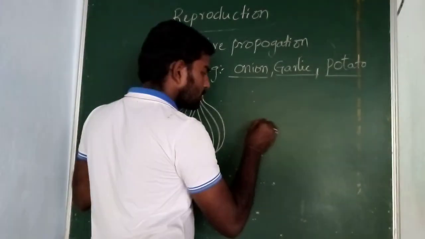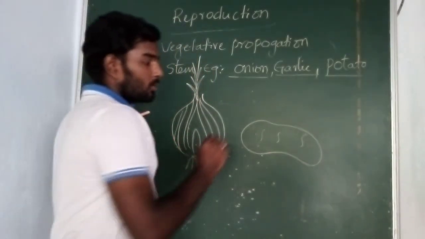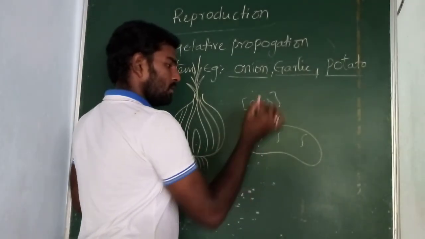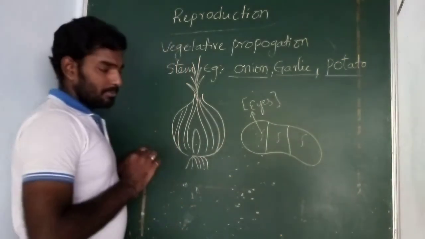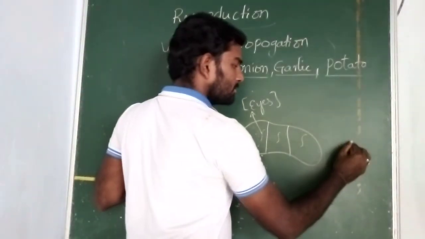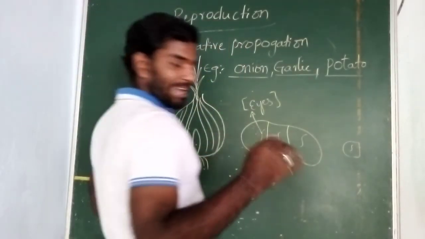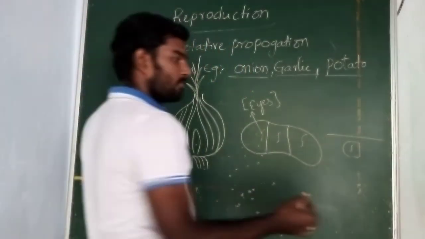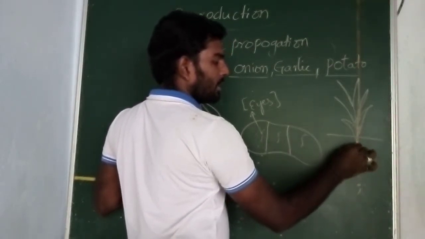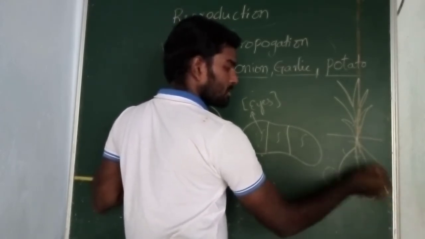Even potato also. If you take one potato, upon the potato we can observe nodes in the form of eyes. Potato eyes. If you cut these parts and place a single part in the soil, it starts germinating into a new plant. Suppose this is a small piece of potato which is having nodes, meaning eyes. We place it in the soil. After a few days it starts germinating into a new plant, and it will get roots, and it will contain a bunch of potatoes.